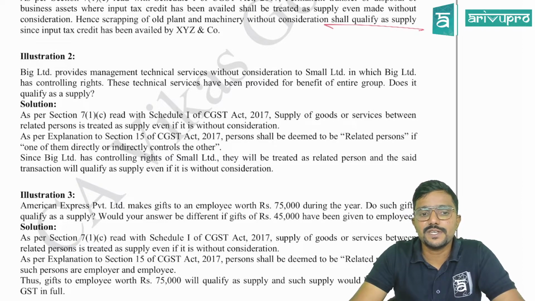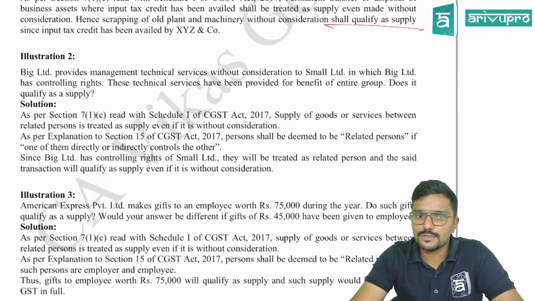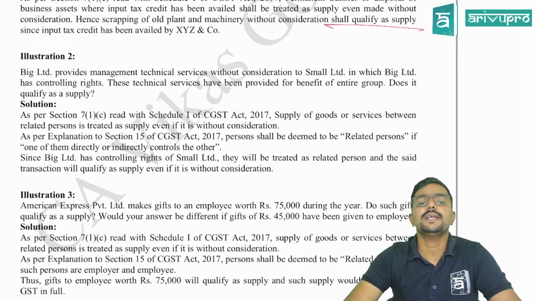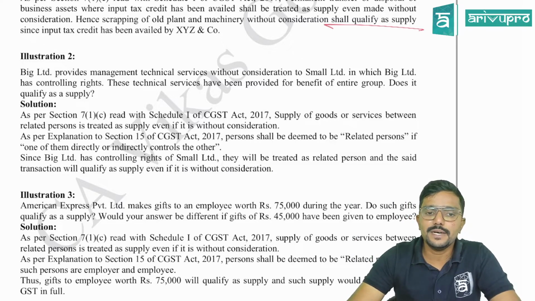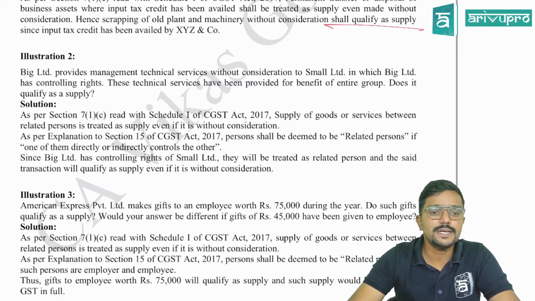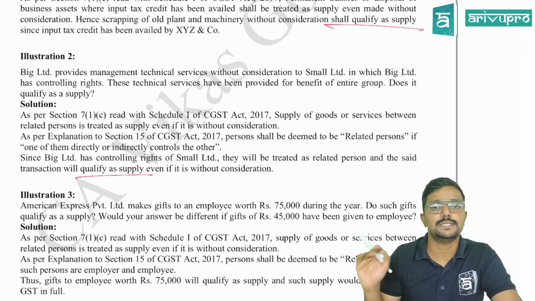As per section 7(1)(c), read with schedule 1 of CGST Act 2017, supply of goods or services between related persons is treated as supply even if it is without consideration. As per explanation to section 15 of CGST Act 2017, persons shall be deemed to be related persons if one of them directly or indirectly controls the other. So here, Big Limited is controlling Small Limited. Since Big Limited has controlling rights of Small Limited, they will be treated as related persons and the said transaction will qualify as supply even if it is without consideration.